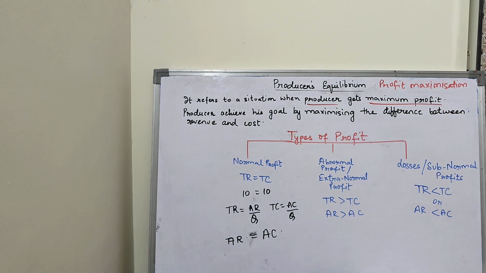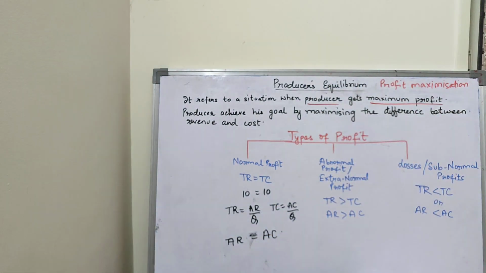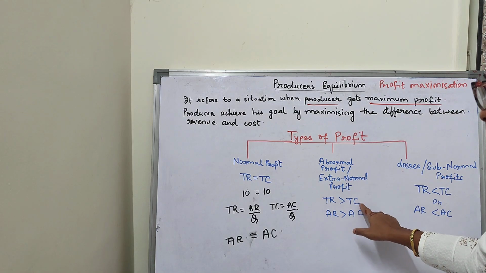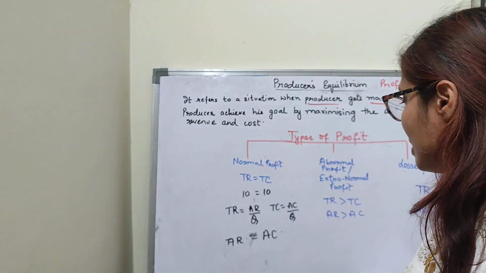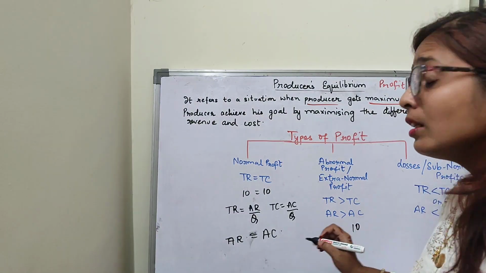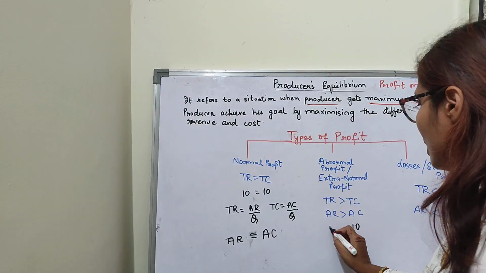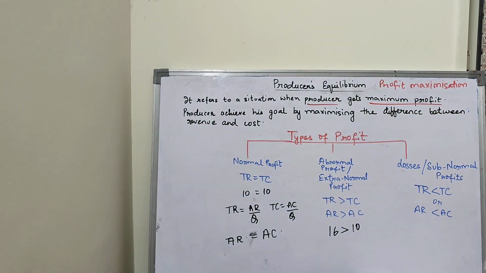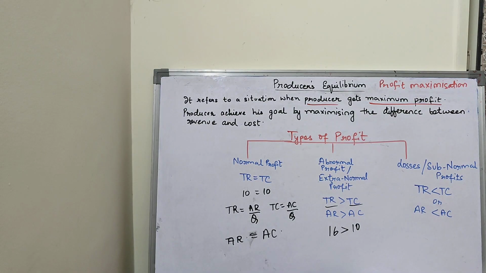Coming to the abnormal profit or the extra normal profit. From the word extra, you can understand that it is the extra profit which we have generated. That means here revenue is greater than the cost. Suppose the cost of the pen is ₹10. Clear? And after selling this product, the revenue which I have generated is ₹16. So that means revenue is greater than the cost. That means more revenue, less cost. Clear, children?